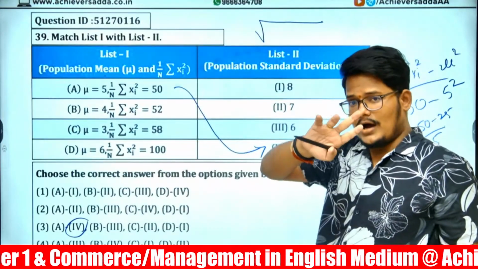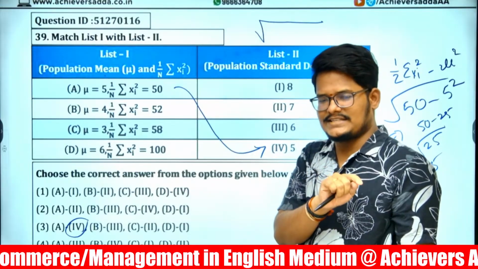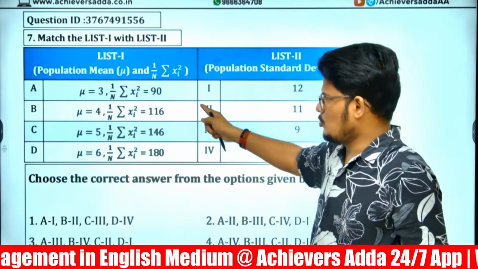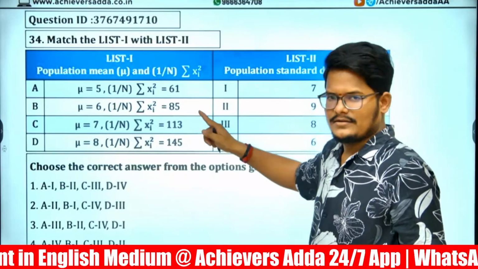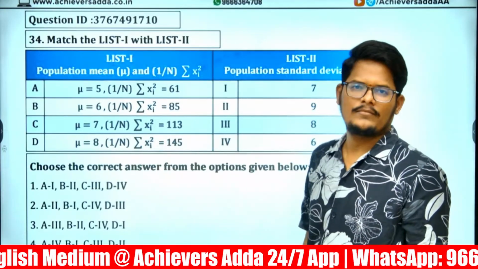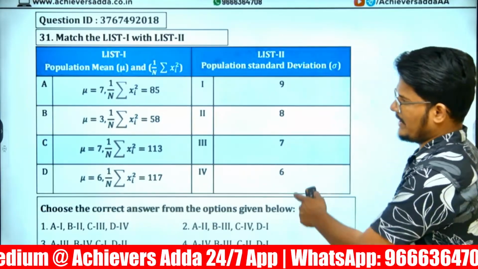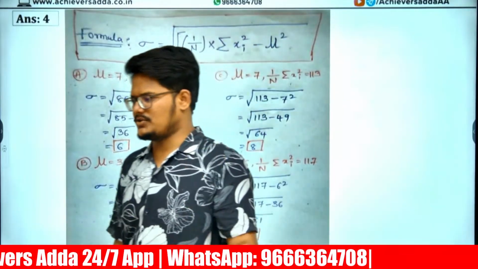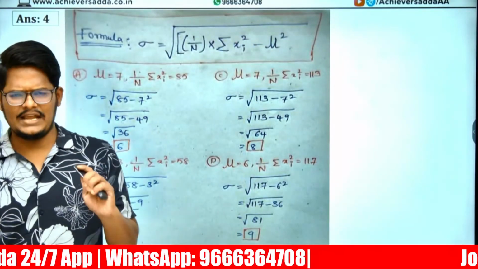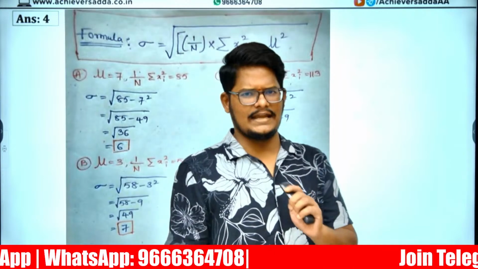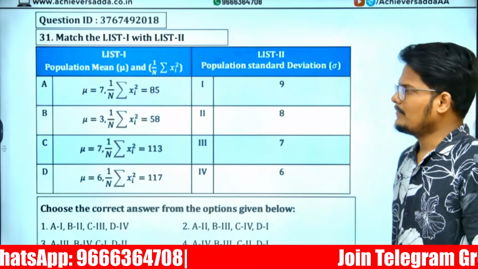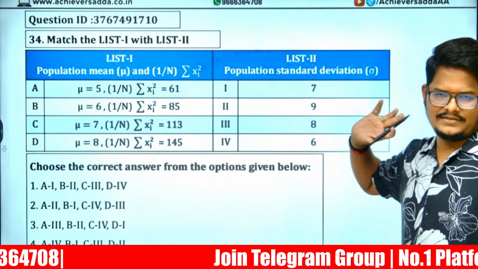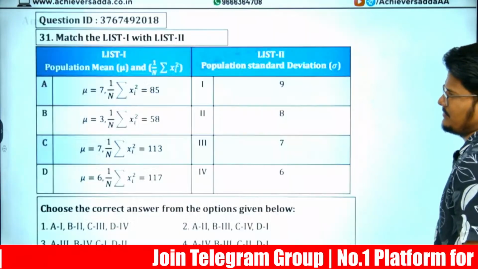So, in all the January 2025 16 shifts, you can see how many questions have been asked. 1, 2, same question, 3, 4, 5. 5 questions have been asked out of 16 shifts. Same pattern, same formula to be applied, same matching. These are paper 2 commerce related topics. That is why it should be given high emphasis.